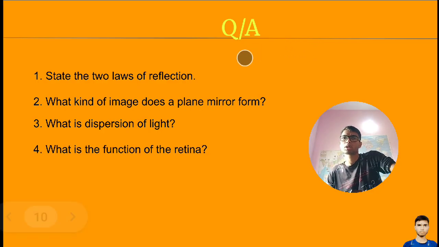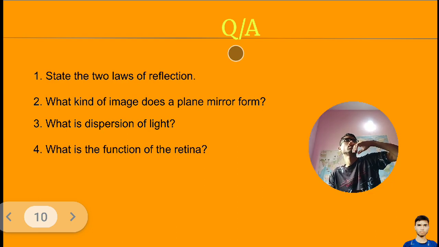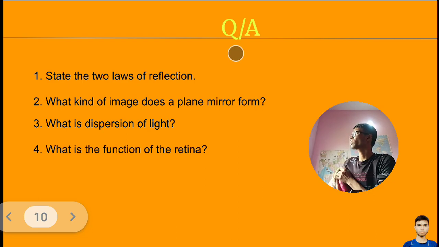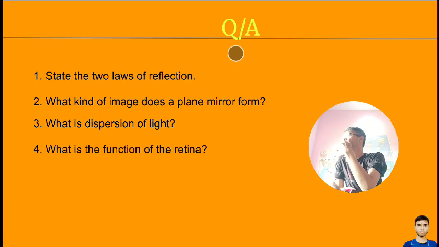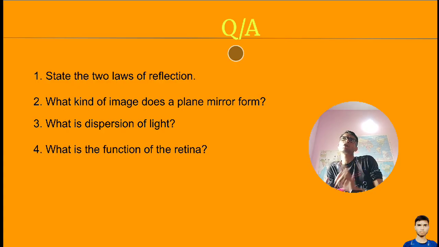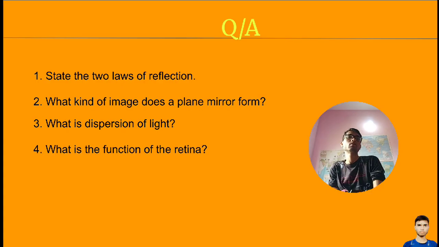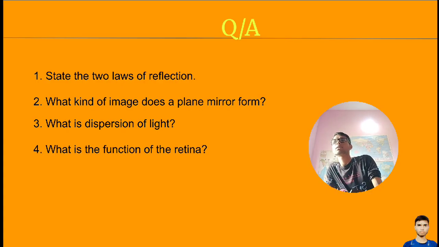The second law of reflection is that the incident ray, the normal line, and the reflected ray all lie on the same plane. It can be a rough surface or a plane surface, it doesn't matter.